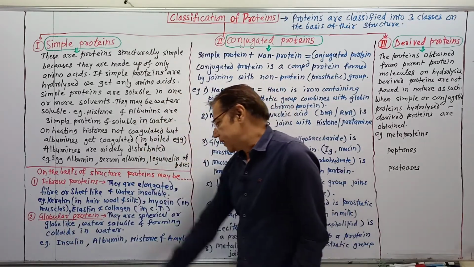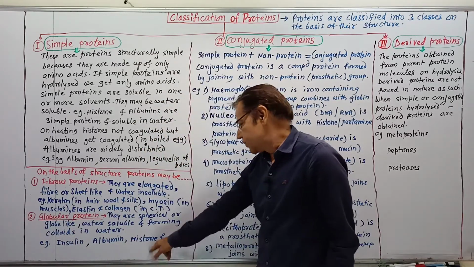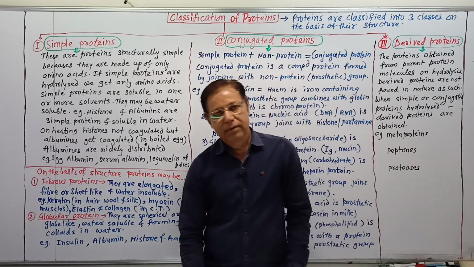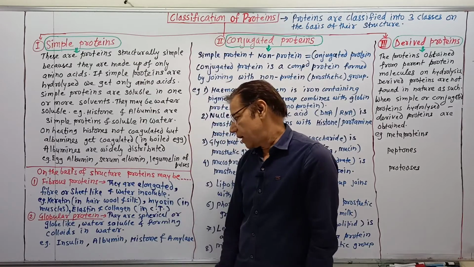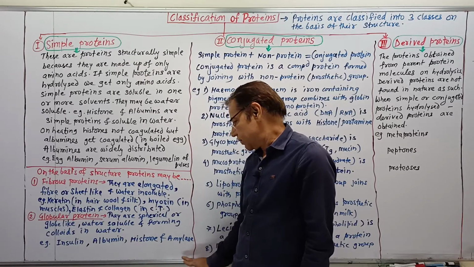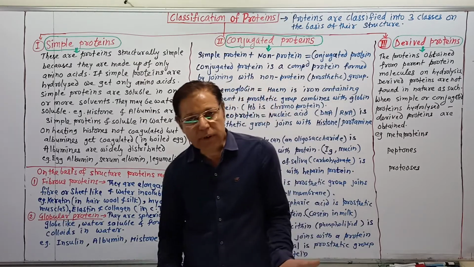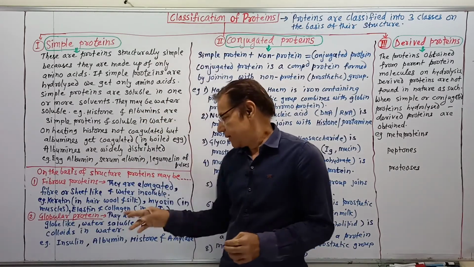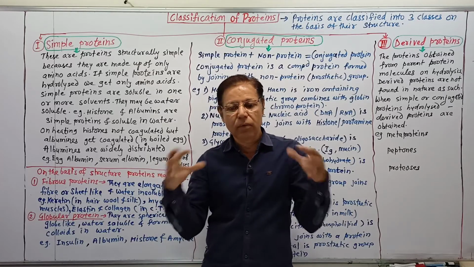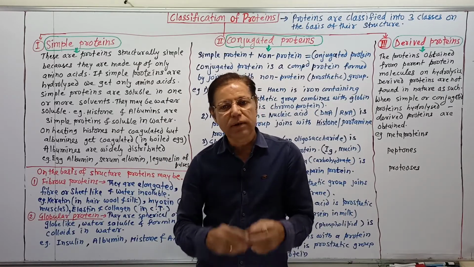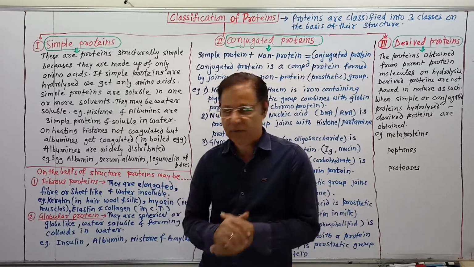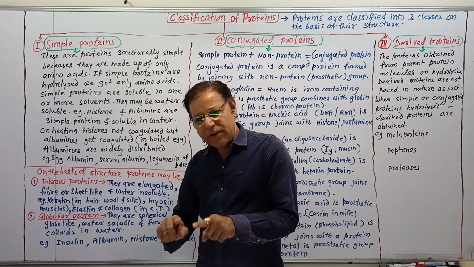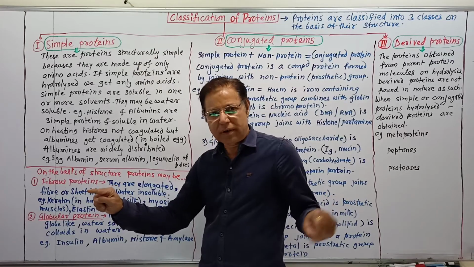Examples: insulin, albumin, histone, amylase, etc. Insulin protein, albumin protein, histone protein and amylase protein are proteins having a globular shape, and they are water soluble, but once they are added into water, they form colloids. This is a classification on the basis of how they appear.